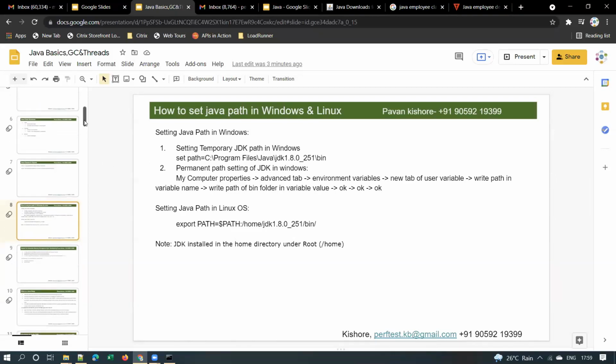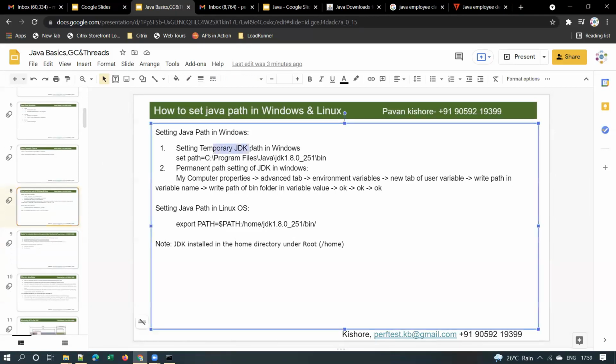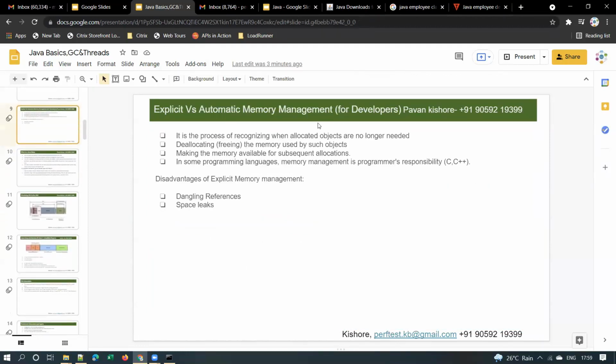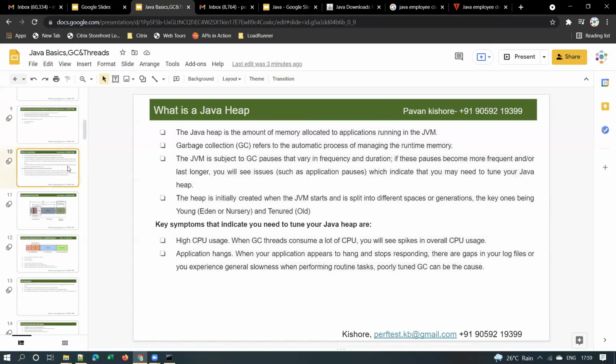This is how we can set it temporarily. We can set the path temporarily by using the set path is equal to command, or else we can change it in environment variables. And in Linux, these are the commands to set the Java path. The next concept is not required, it is required for developers, so you can ignore this slide deck.